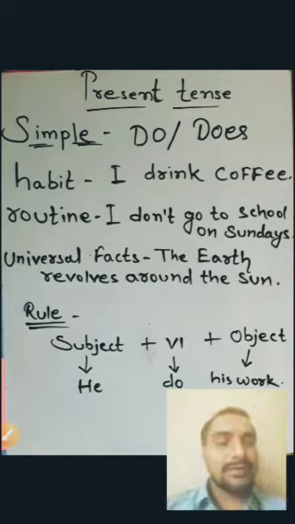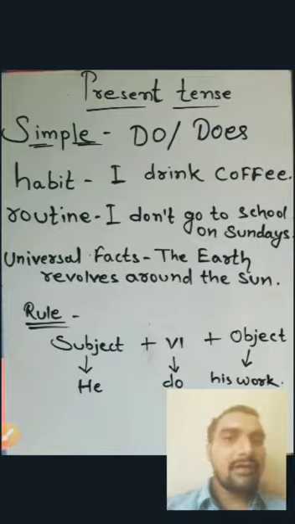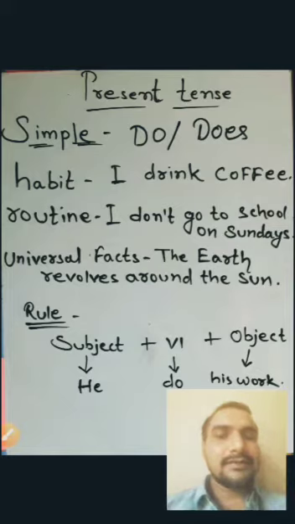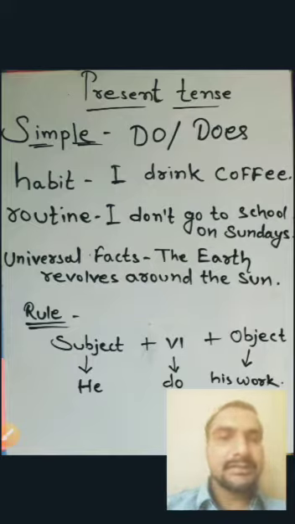So the question is how and when it works. Do and does are used in 3 types of manners. Here I write: first is in habits, second is in routines, and third it will come in universal facts.